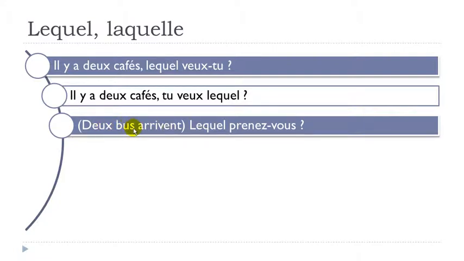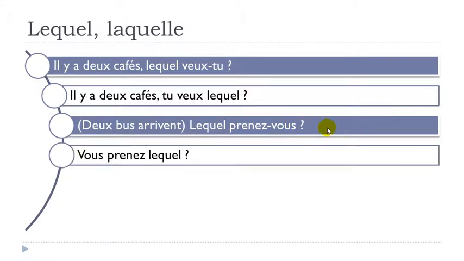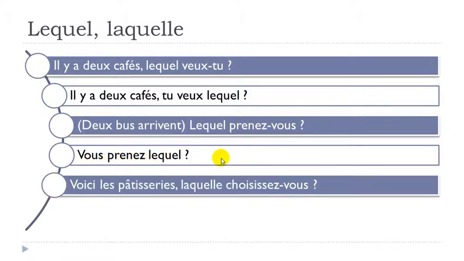So let's see another example. Deux bus arrivent, okay? So two buses arrive. Lequel prenez-vous? Remember, prendre is to take. Vous, you. Okay, so it could be the plural form, or it could be the polite form for you. So lequel prenez-vous? Which one do you take? All right, or then it could be as well, as we saw in the previous example, you just keep the normal order, so subject, verb. Vous prenez lequel?